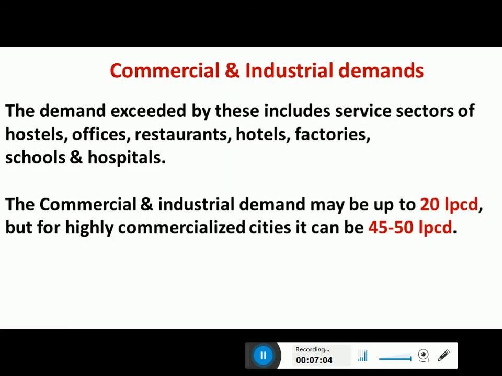Then commercial and industrial demands. Okay, so the demand exerted by these include the service sectors of hostels, offices, restaurants, hotels, factories, schools and hospitals. Okay, the commercial and industrial demand may be up to 20 LPCD, but for highly commercialized cities it can be up to 45 to 50 LPCD. Okay, so this is the demand exerted by the commercial and industrial establishments.